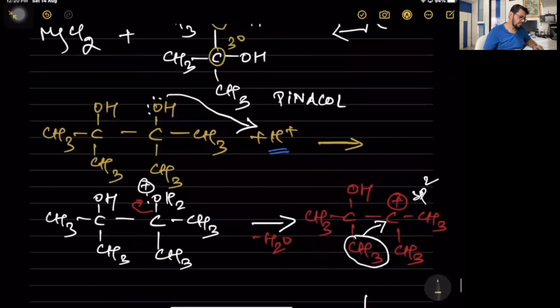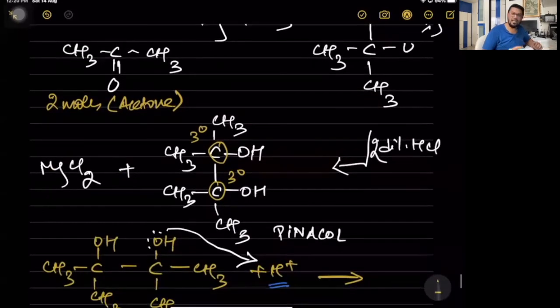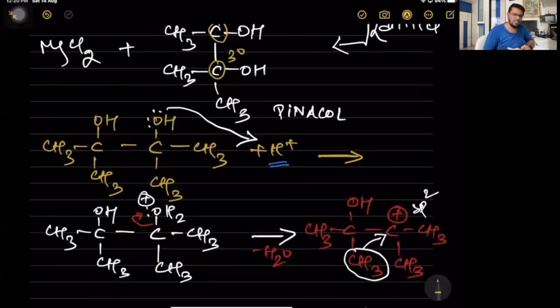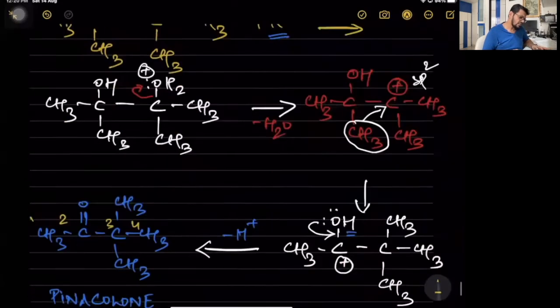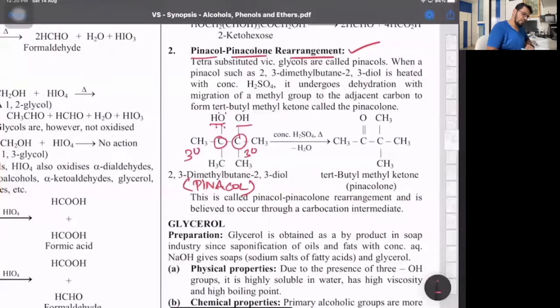Just see this carefully. First, formation of pinacol. 2 moles of acetone with magnesium metal in presence of benzene as a solvent gives a complex which breaks down to give you pinacol. That's a tertiary diol, 2 3-degree alcoholic groups adjacent to each other. Then the same pinacol will rearrange, H plus coming from an acid, forming an intermediate carbocation, where the alkyl group will get shifted and it gets converted to pinacolone. So that's called the pinacol-pinacolone rearrangement, with a carbocation intermediate.